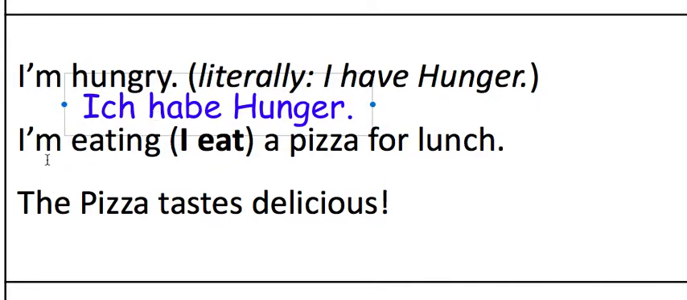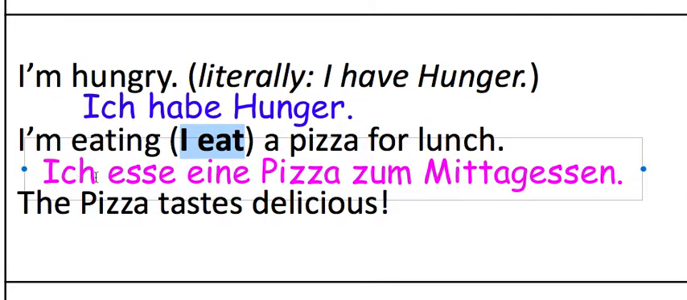When we look at the next sentence, we see I'm eating a pizza for lunch. Now, unlike English, where you can say I'm eating or I eat, in German you will actually just keep your focus on the shortened phrase, I eat. So in German, you will just use the pronoun and the verb. Ich esse. Ich esse eine Pizza zum Mittagessen. For lunch, they use the expression zum Mittagessen.